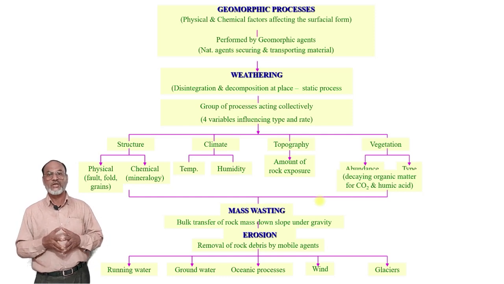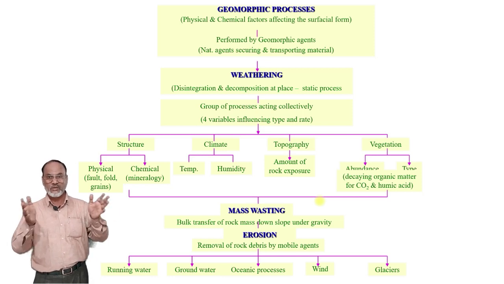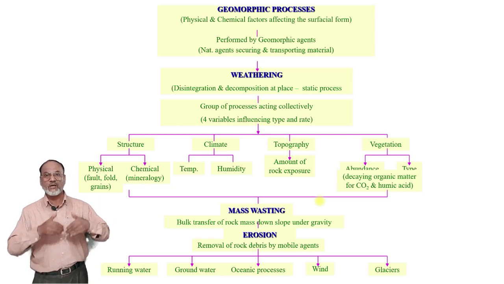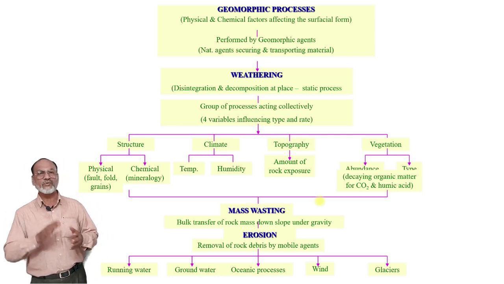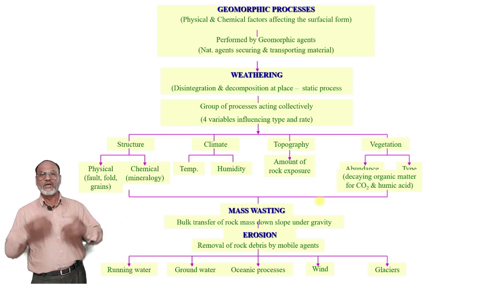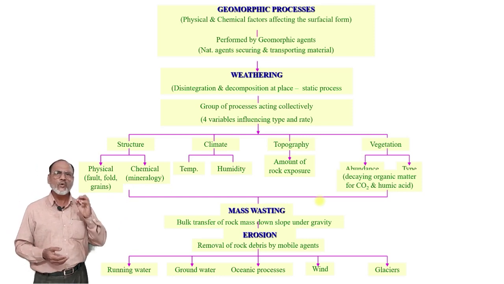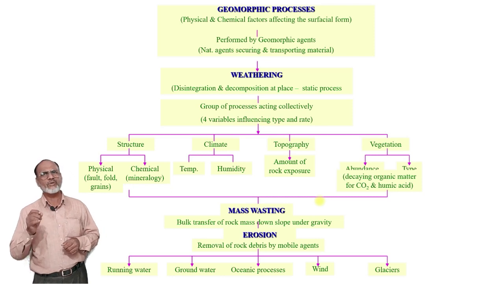Another is erosion. Erosion done by running water, meaning river. Erosion done by groundwater, underground water. Erosion done by organic processes is there. Erosion done by wind is there in the aeolian process. Erosion done by glaciers in the glaciated areas, and even erosion done by the coastal waves. All these come under the geomorphic processes.